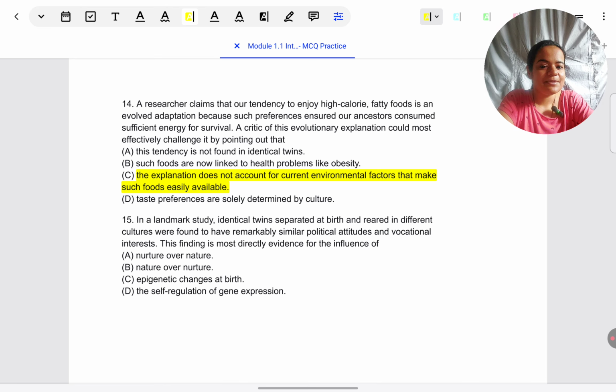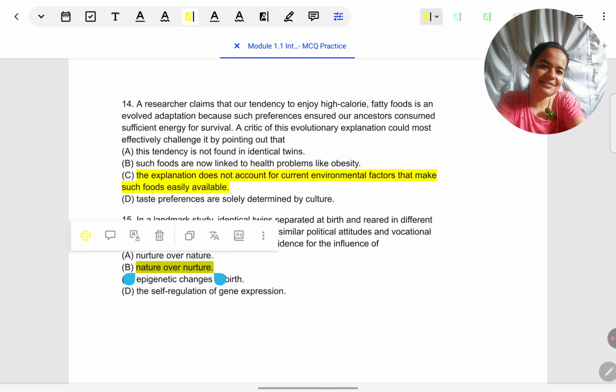Okay, identical twins separated at birth and reared in different cultures. Now, similar to what we've seen before, but here it's not just about families, it's about entire cultures. So they're born in one culture, they've been put in another. Yet, despite exposure to political attitudes and vocational interests of a different culture, they still have similar political and vocational attitudes. It means one twin is living in one culture and another twin in an altogether different culture, and still they are showing very similar political attitudes. This brings us back to the same principle which we have seen originally. So different situation, but the same principle.